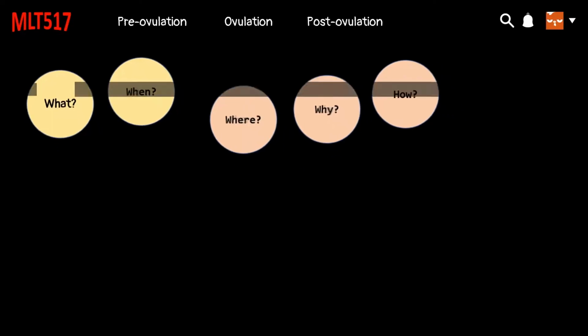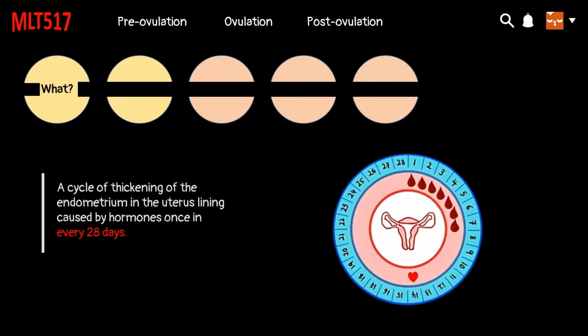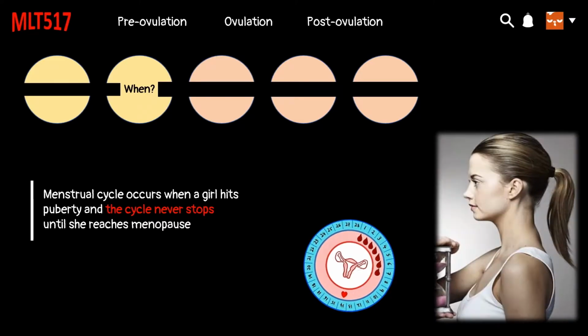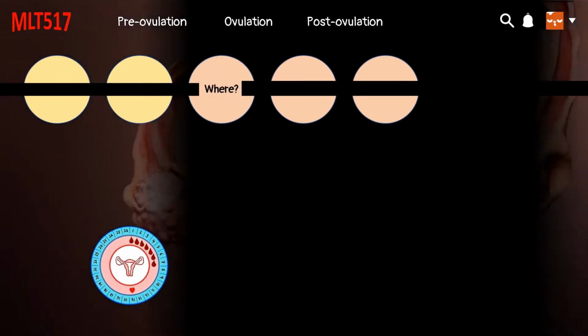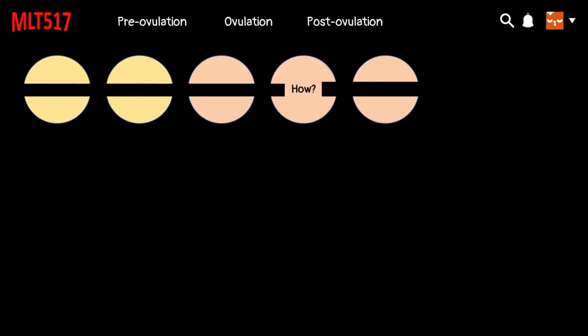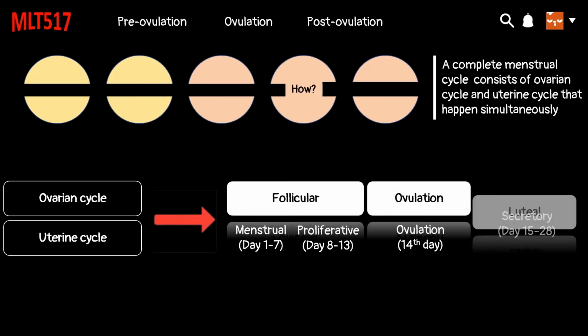Menstrual cycle. Menstrual cycle is a cycle of thickening of the endometrium in the uterus lining caused by hormones once in every 28 days. Menstrual cycle occurs when a girl hits puberty and the cycle never stops until she reaches menopause. Menstrual cycle occurs in the female genital tract, mainly involving the ovaries and uterus. A complete menstrual cycle consists of ovarian cycle and uterine cycle that happen simultaneously.